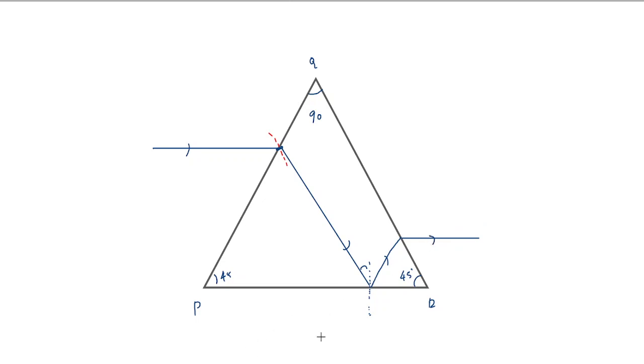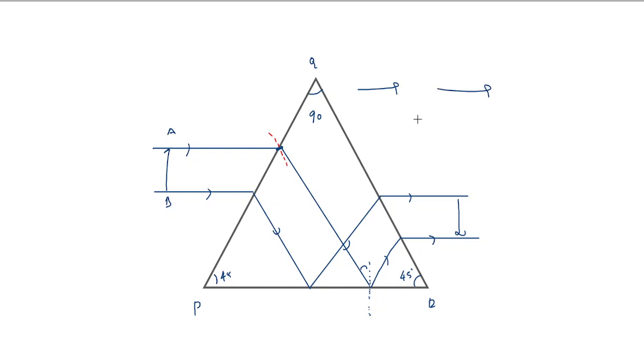Similarly, you can take one more light ray or one more point from here, called as A and then B, and draw similar things. So light ray falls on this. So by similar analysis, you can show that the object is inverted, but here the light ray is going, look at this A, B, it's going like this, and light ray emerges out same way. So there is no deviation, there's only inversion. So these are the examples for prism deviations.